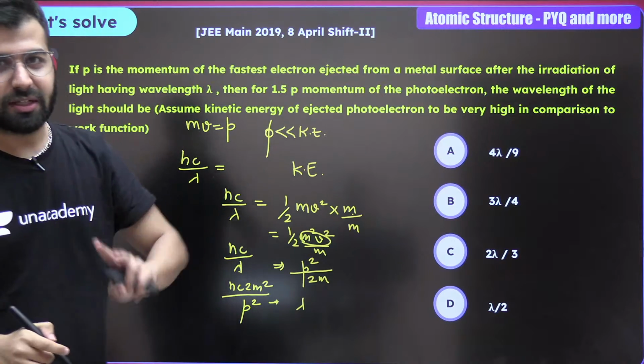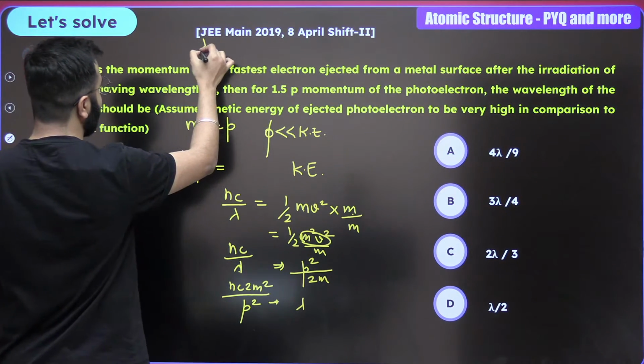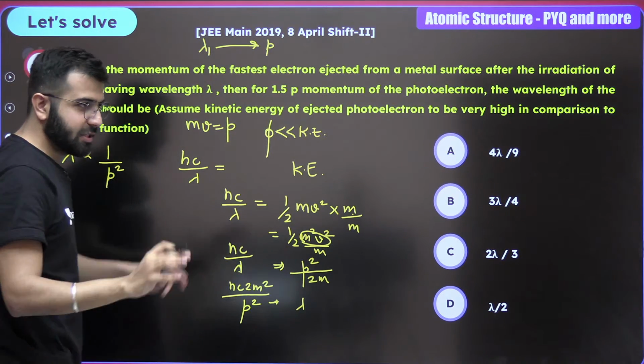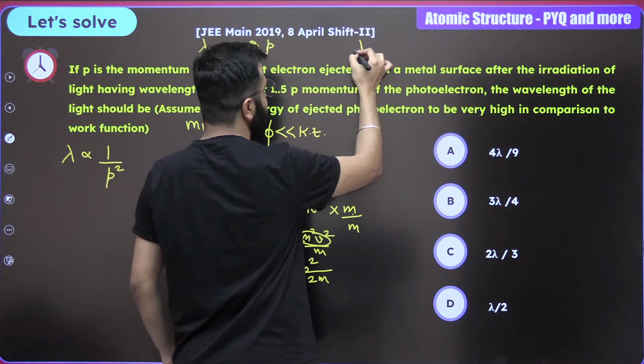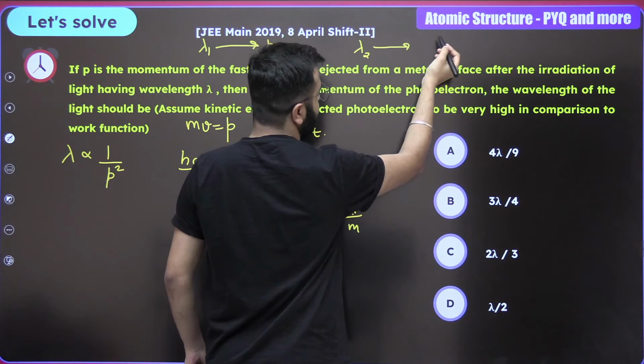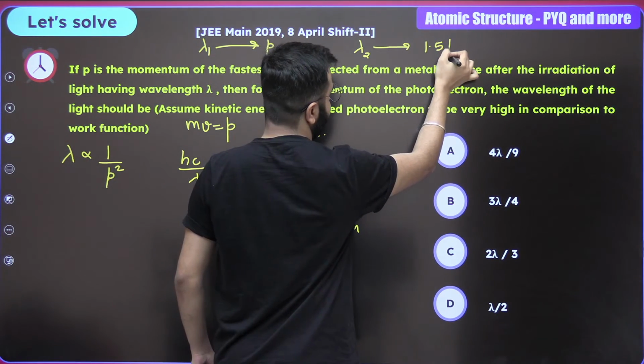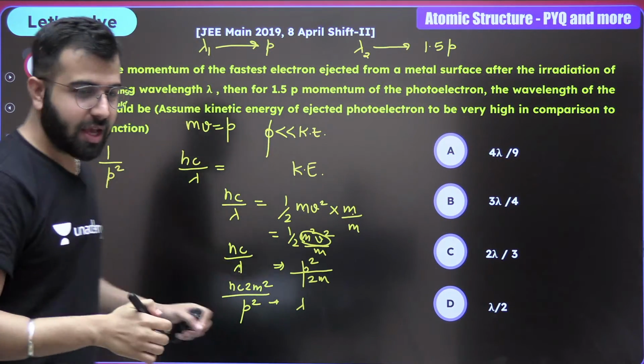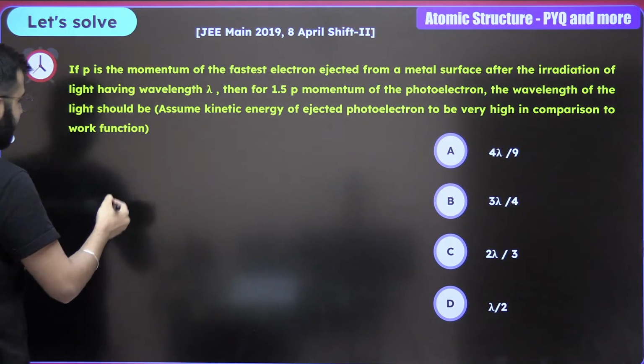Now we have two lambdas. Lambda 1, where we got momentum as p, and lambda 2, where we got momentum as 1.5p. Correct? Now we'll just take the ratios. It will become easier. And now over here, what is going to happen?